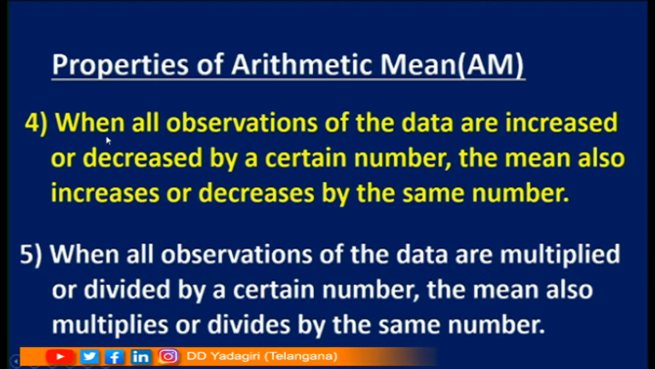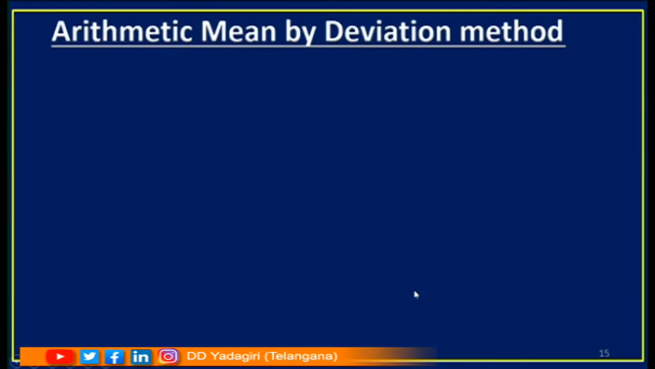So I can say that if all the observations are increased, mean will be also increased. If all the observations are decreased, mean will be also decreased. If all the observations are multiplied with a certain number, mean also should be multiplied with the same number. If all the observations are divided with a certain number, mean also should be divided with the same number.